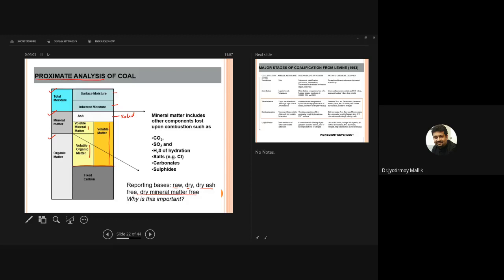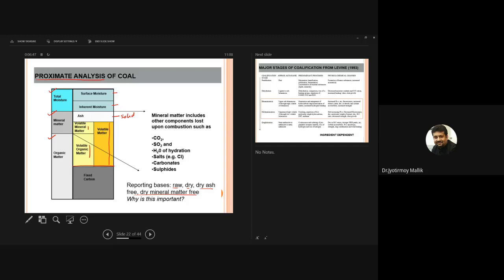What are the different steps? So I can briefly talk about them. What you do is take a little bit of a sample of the coal, then you pulverize it, you leave it for some time to dry, and then you weigh. That essentially gives you the quantity of surface moisture. Then you heat it up for some time, all the volatile matter goes away, then you again weigh, and that gives you the amount of volatile matter, and so on and so forth. You finally come to a conclusion that this is the amount of fixed carbon present in the coal. Okay, so you must read about proximate analysis, how all these things are calculated.